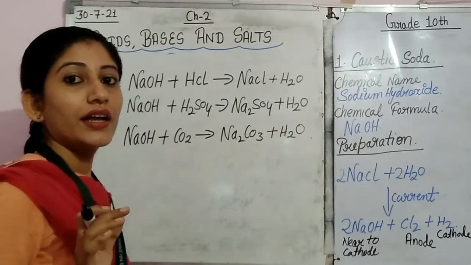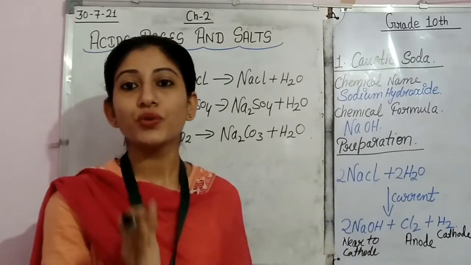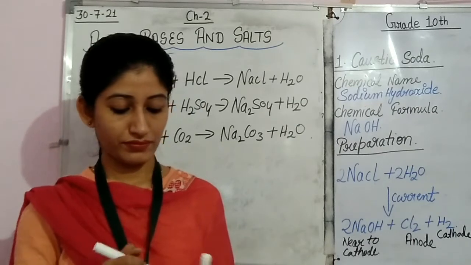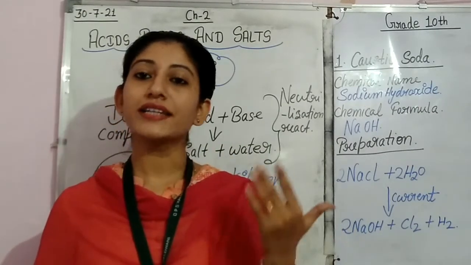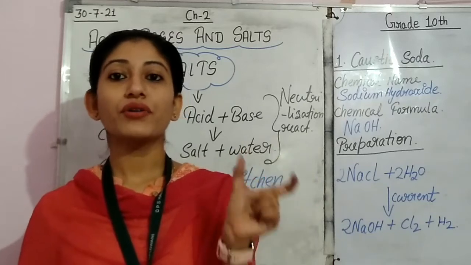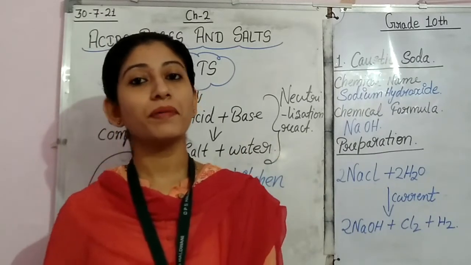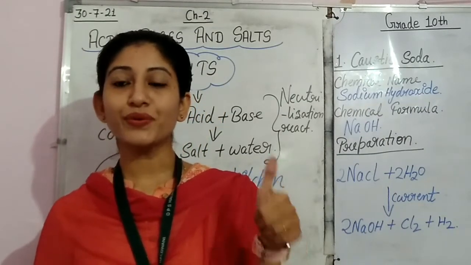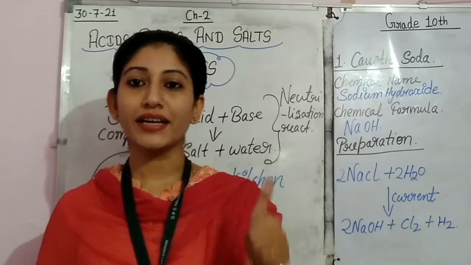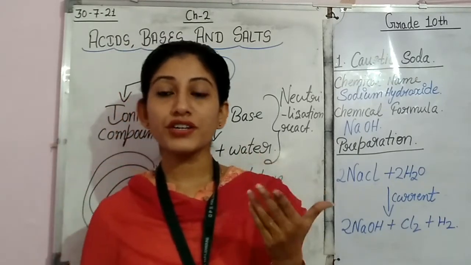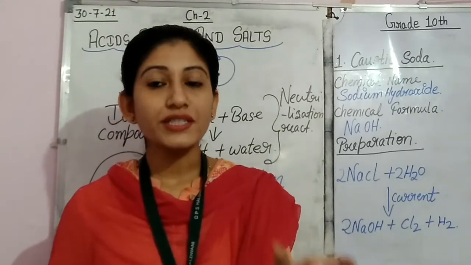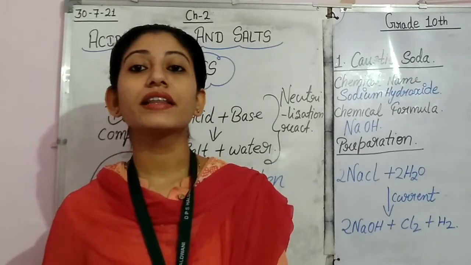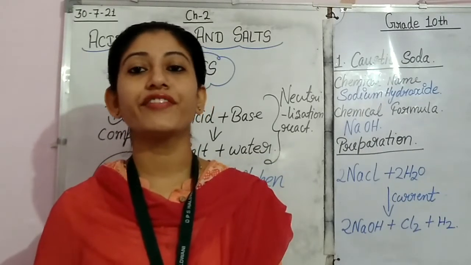So now let's discuss the uses of sodium hydroxide. Sodium hydroxide is used in the preparation of soaps and detergents. The most important use of this base is the preparation of soaps and detergents.